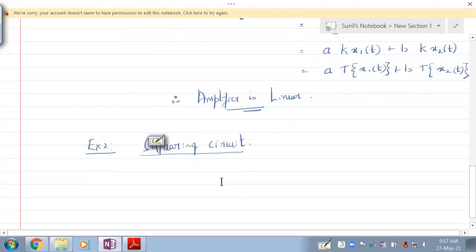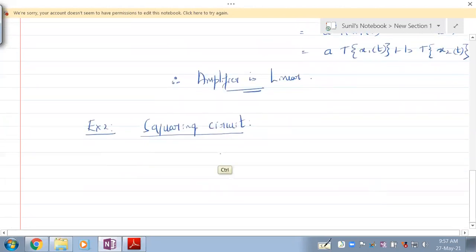What does it do? If you give x of t as the input, the response to x of t would be x squared of t. So this is a squaring circuit.